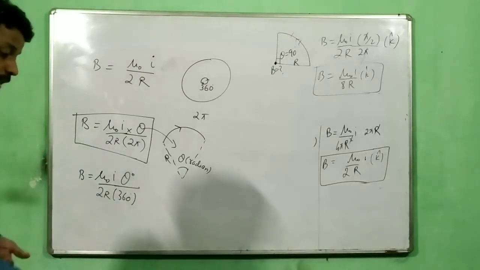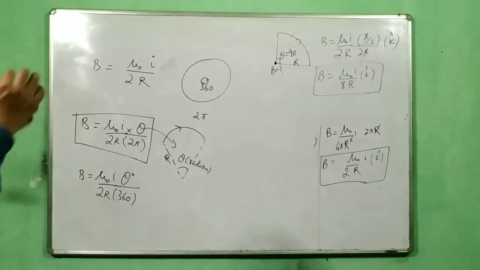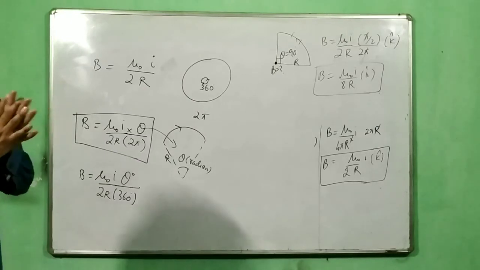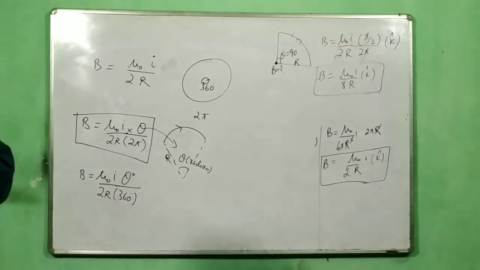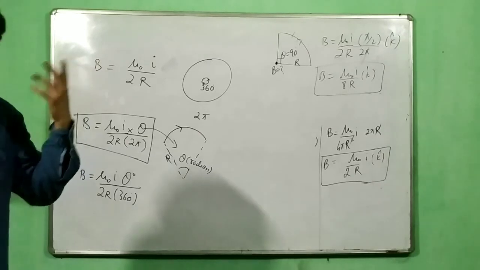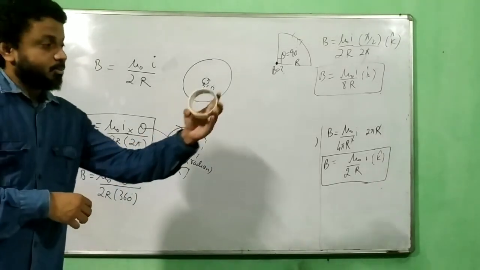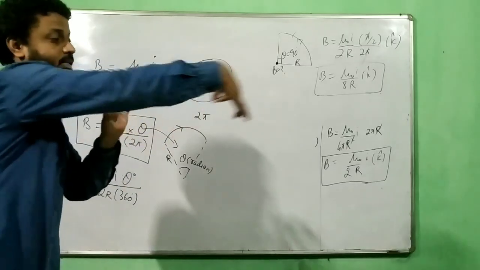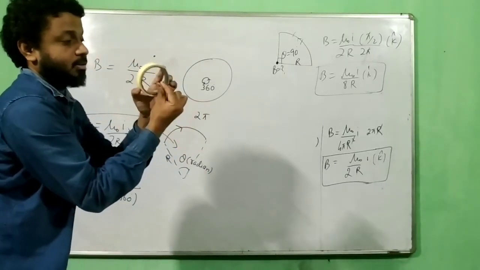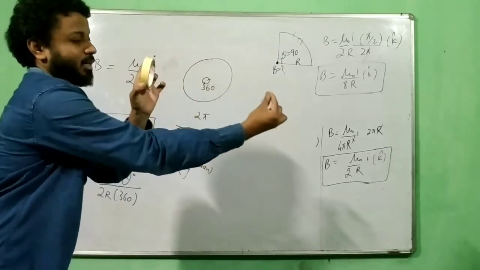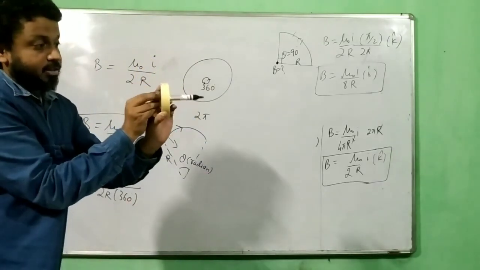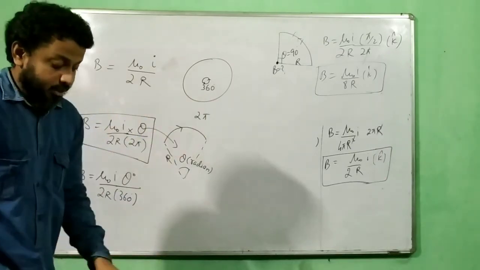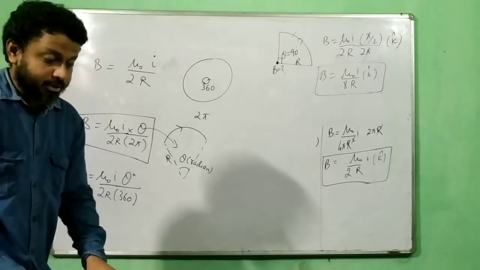In the next class we are going to derive a big derivation, not that big, but just a big derivation. That is the field due to a circular wire along its axial line, not at the center but along the axial line. What exactly is the axial line? Suppose this is my circle of current carrying wire, and from the center, this is my center, along this axial line, somewhere here, where the point lies, that is called the field along the axial line. So that we will discuss in the next class.